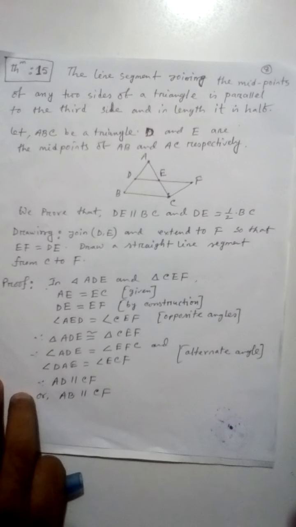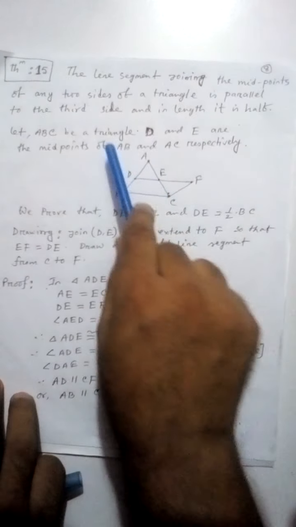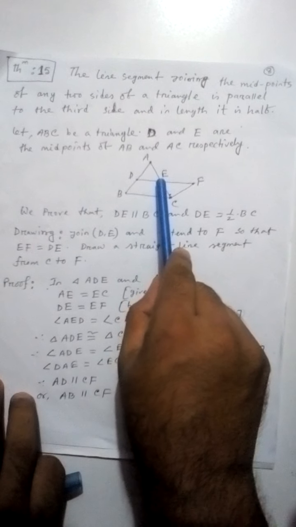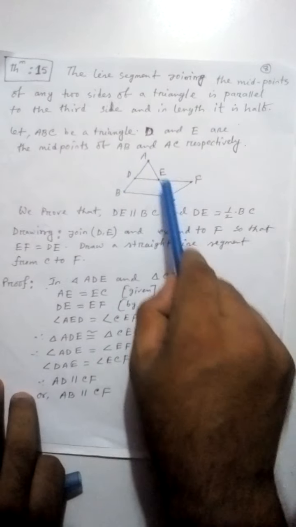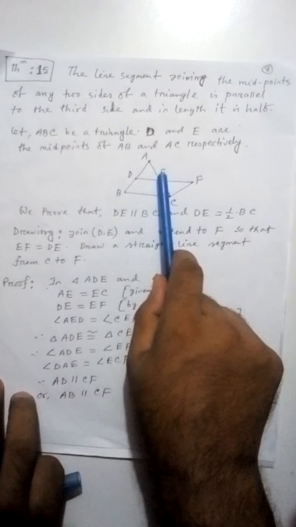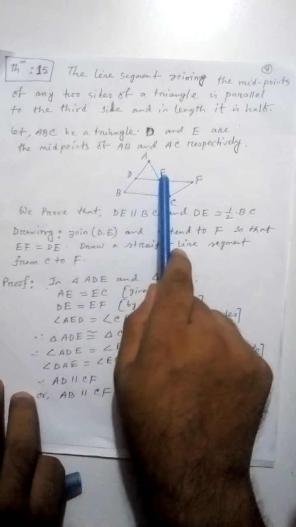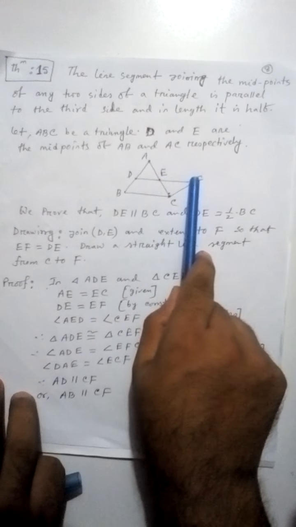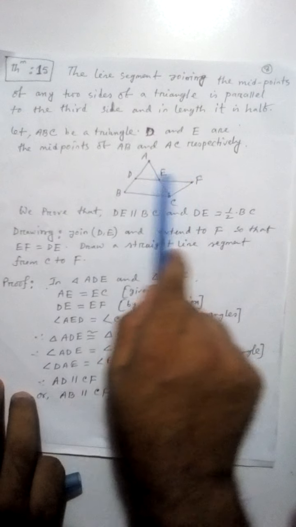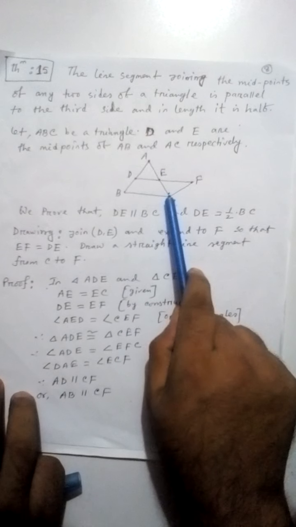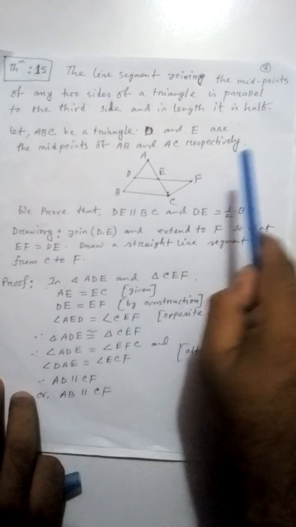Let ABC be a triangle. D and E are the midpoints of AB and AC respectively. We prove that DE is parallel to BC and DE equals half of BC. Construction: join DE and extend it to F so that DE equals EF. Draw a straight line segment from C to F.